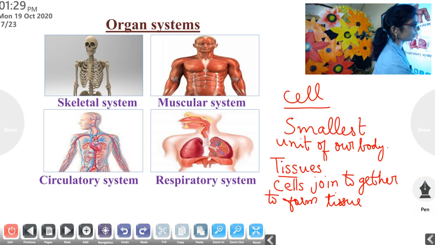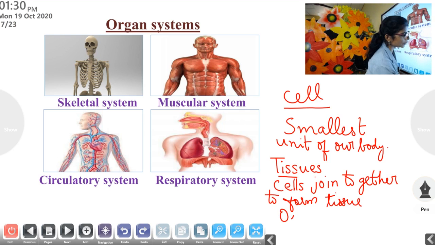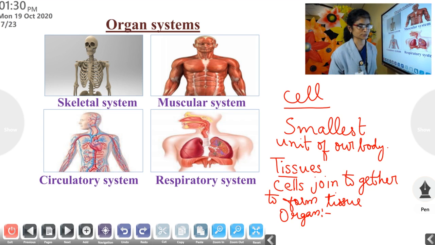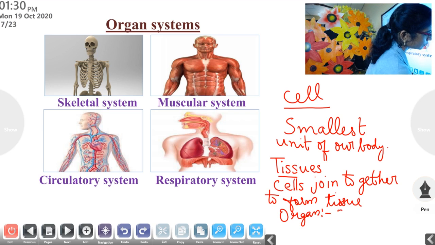Clear? Then, what about an organ? Different tissues join together to form an organ.